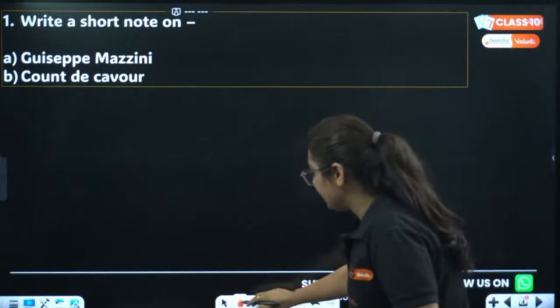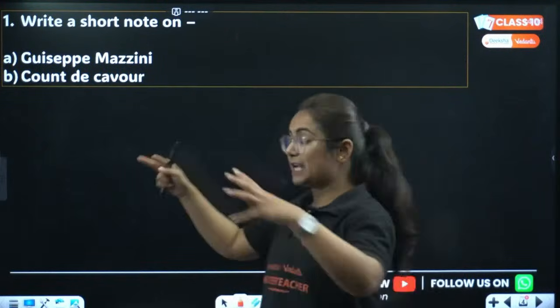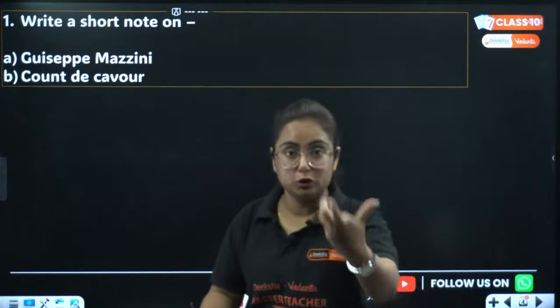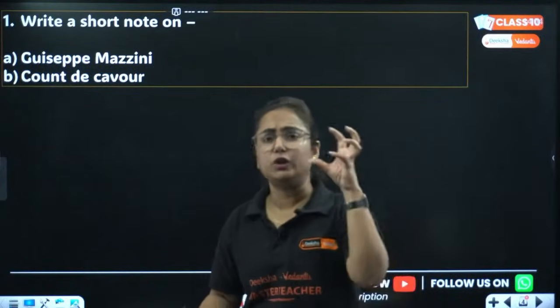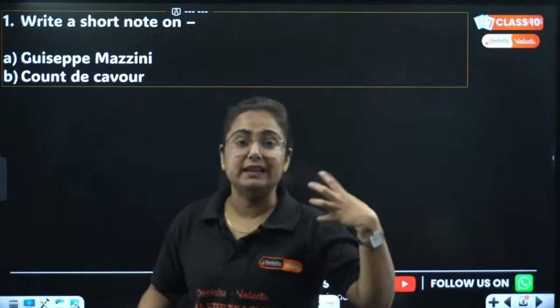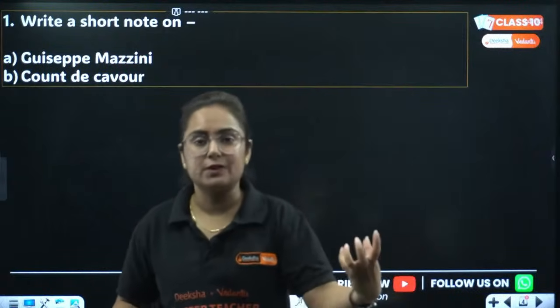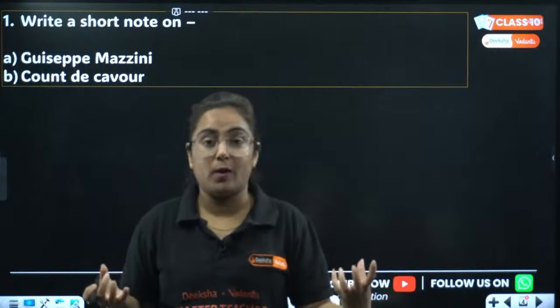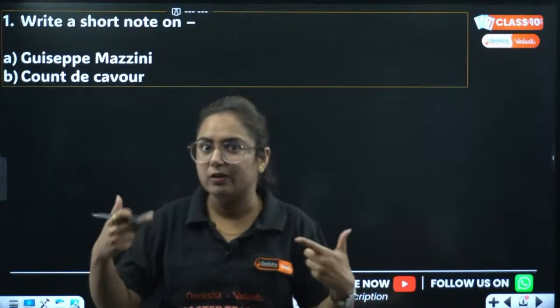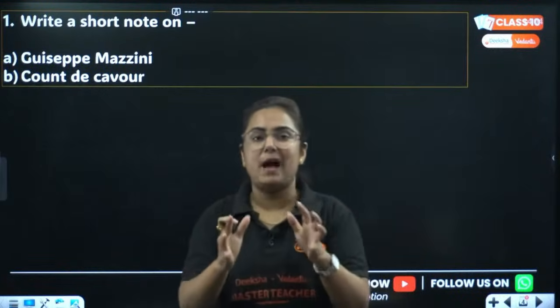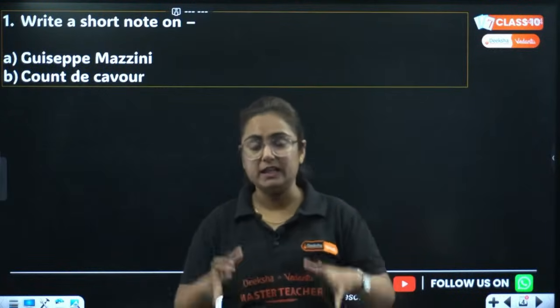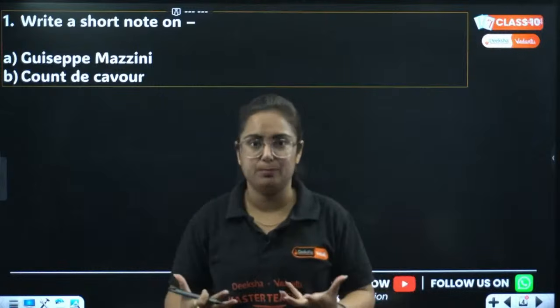Now when we see such questions in the format of a short note, the first thing that clicks in our mind is: ma'am, do we need to write it in paragraphs, or can we write it in points? No worries. Answer writing method is very important.